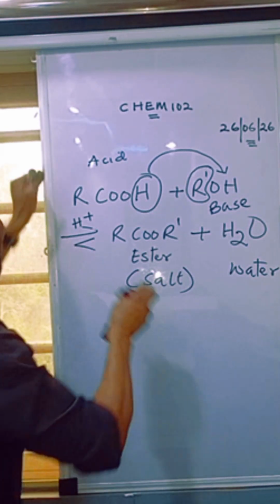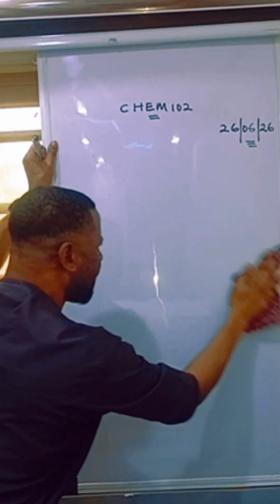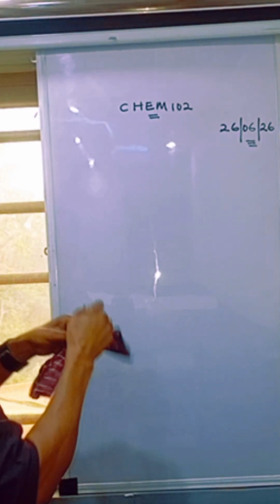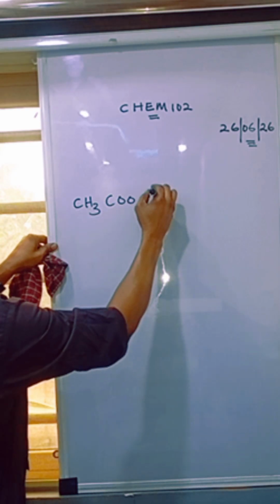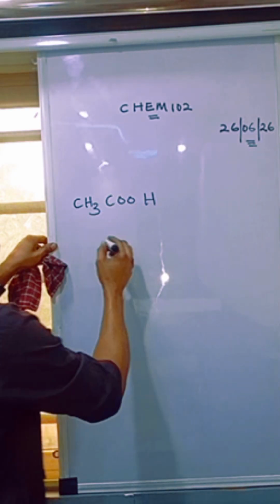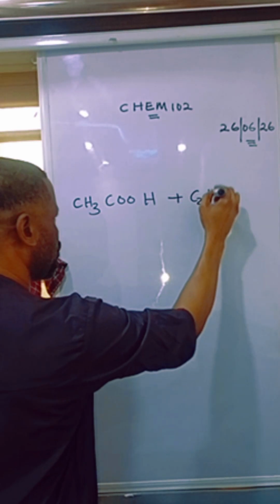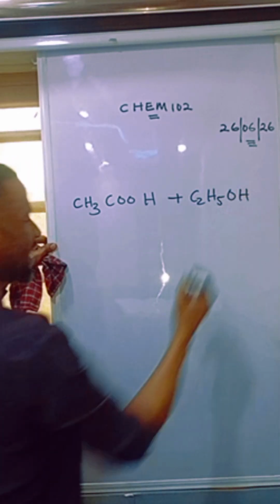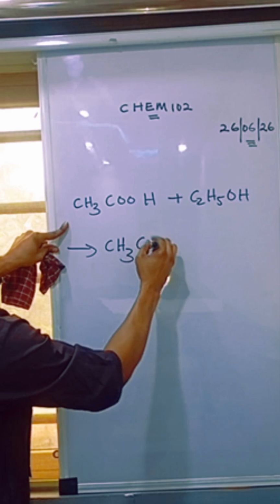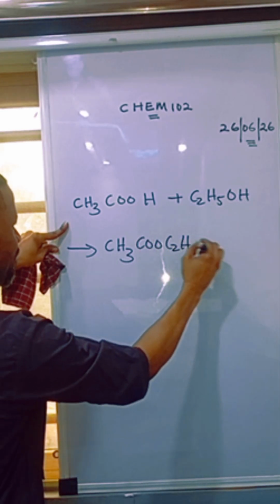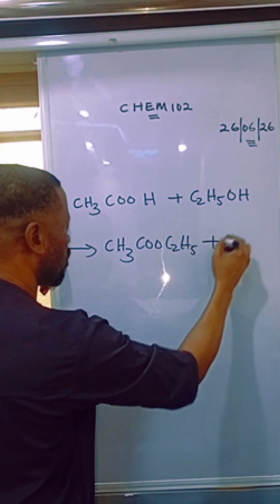So we can give a typical example of what is happening here. Follow me, class. I can have CH3COOH, ethanoic acid, plus C2H5OH, which is ethanol. What am I going to produce? CH3COOC2H5, which is an ester, plus what?